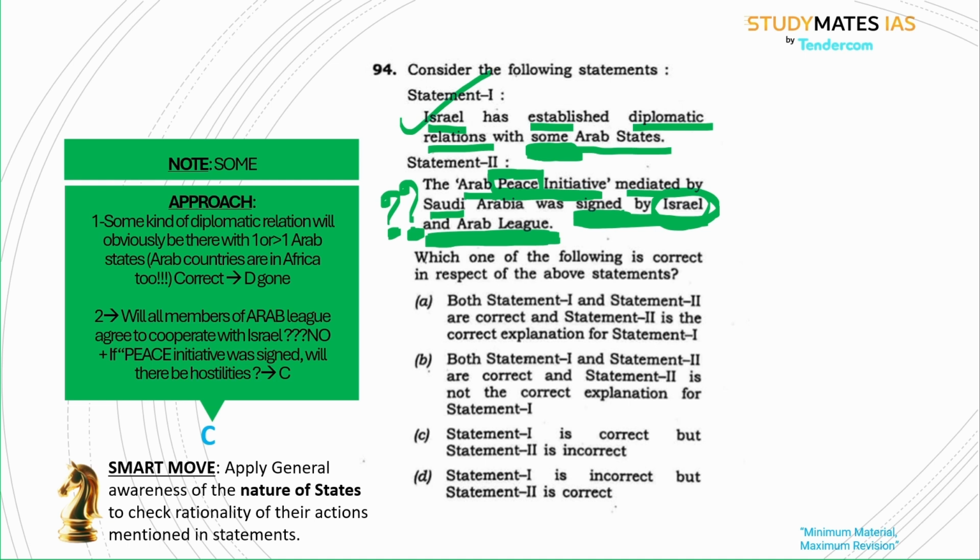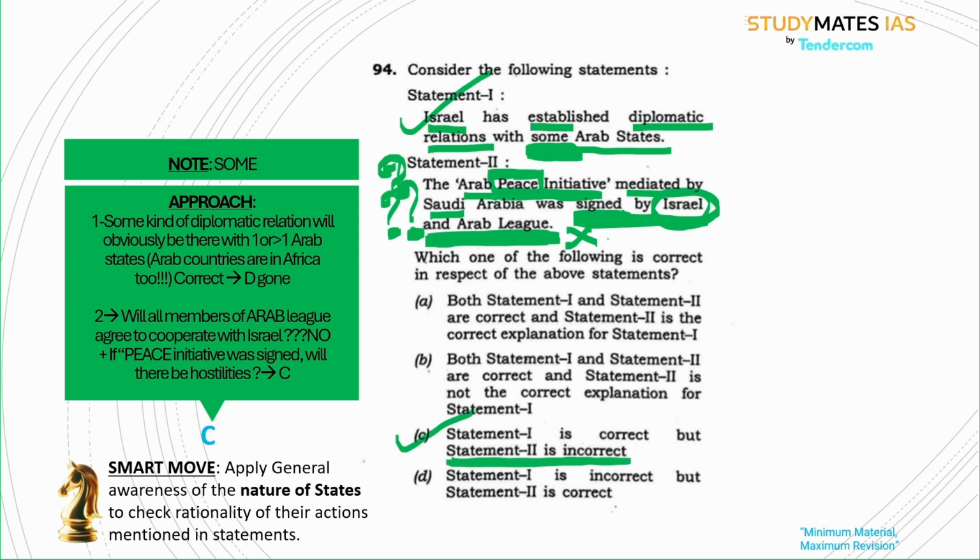Is there any peace? Not yet. That makes this statement suspicious, and this is a very powerful suspicion. So it is better to think that this might be wrong because there is no peace. Then we directly reach the answer C, because only one option says that statement 2 is incorrect.